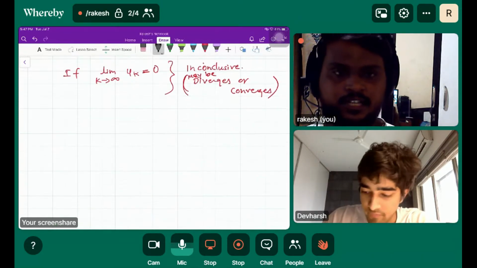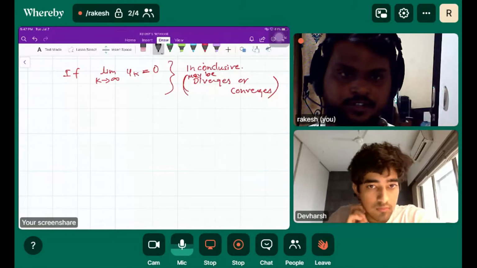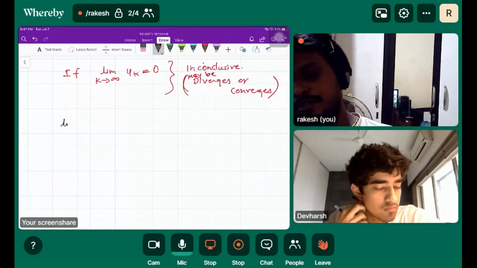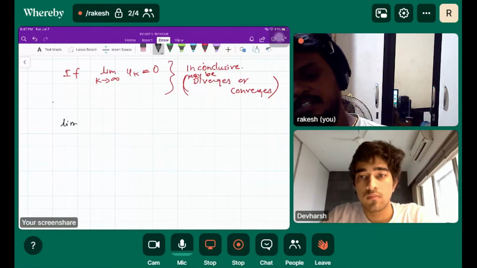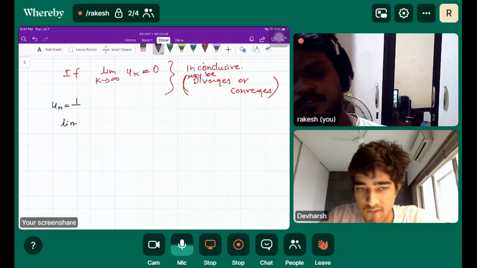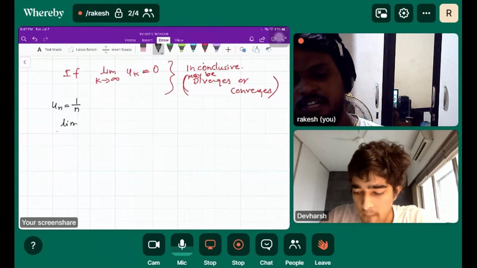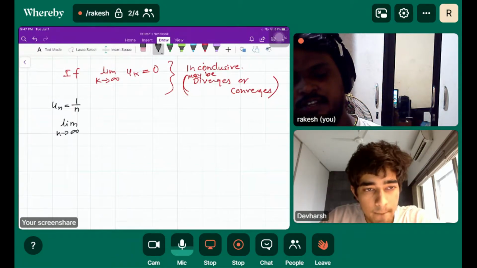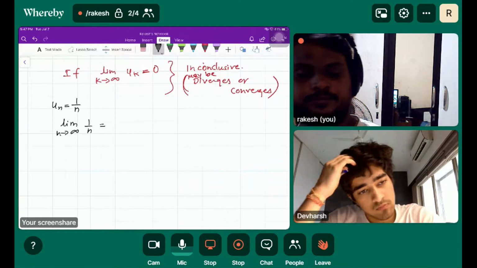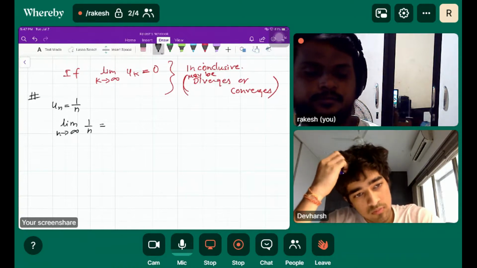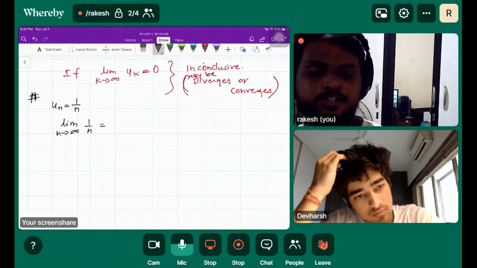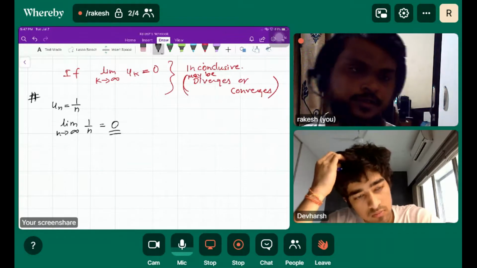Consider the last statement here on your screen. Suppose we have the sequence 1 over n. The limit as n tends to infinity of 1 over n is 0, right?